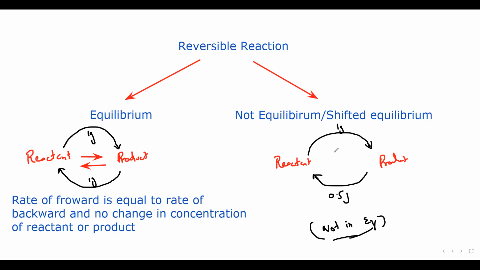And when it is not in equilibrium, we normally use the term shifting of the equilibrium. We say the equilibrium has shifted towards right, or forward, or backward. In this case, because the formation of product is more than the reactant, we say the equilibrium, EQ in short, is shifted towards the right hand side, or forward.